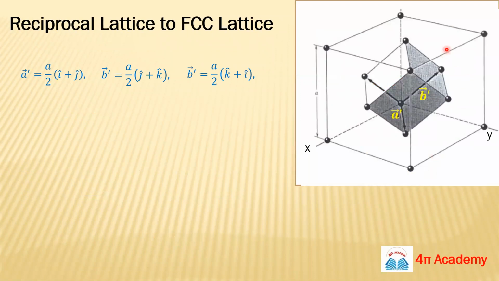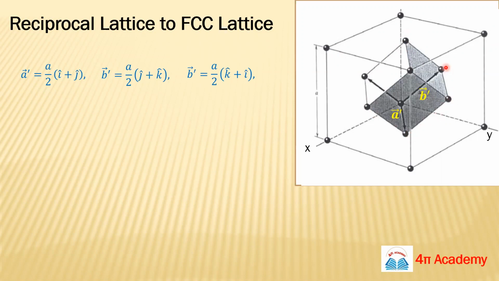So this big one you can see here is the unit cell of your FCC crystal structure. And in FCC we will have atoms on all the faces, meaning this atom is at the face position, this one, this one, this one.